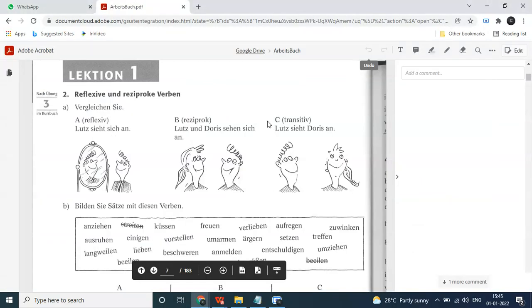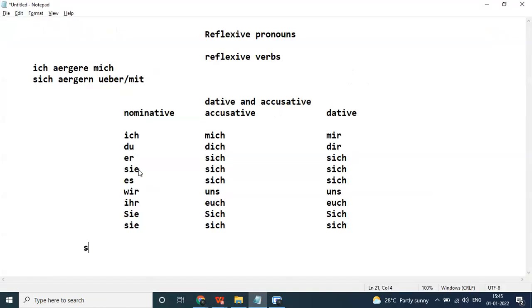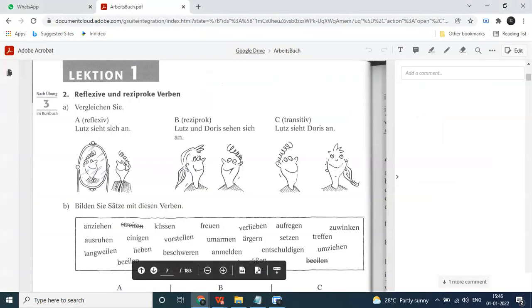Here I have this book. This man is looking at himself in the mirror. So let's take the example of treffen here. Can I meet myself? Can I meet myself in the mirror? No. So treffen will not take a reflexive form here. Can I meet him? Yes, it is possible. He is meeting him. He doesn't want to meet her, but she is meeting him. So we can have a reflexive pronoun here.